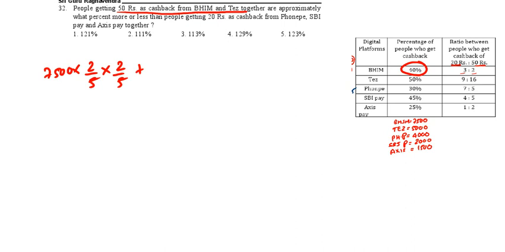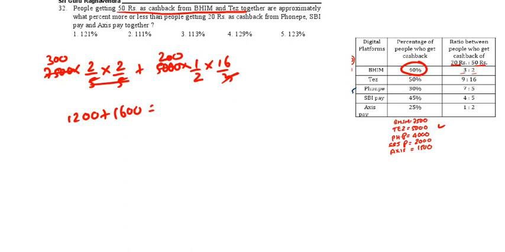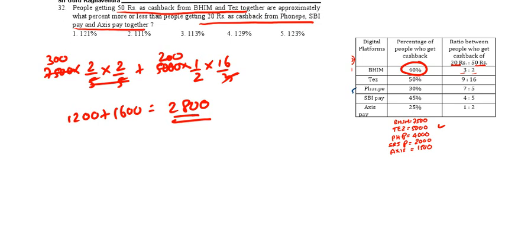Plus Tej. Tej is 5000, 50% cashback, 1 by 2. Then 50 rupees cashback, 16 by 25. If you do this calculation, this is 25, this is 300. That is 1200. Plus if you do this calculation, we are going to get 1600. That is 2800.